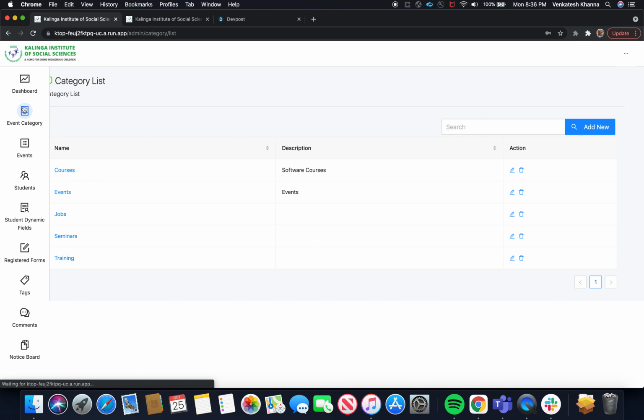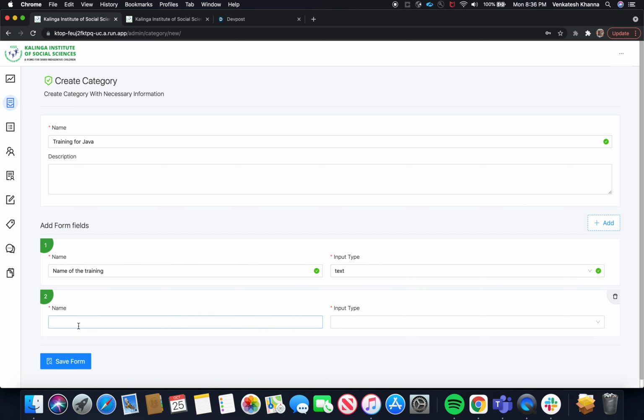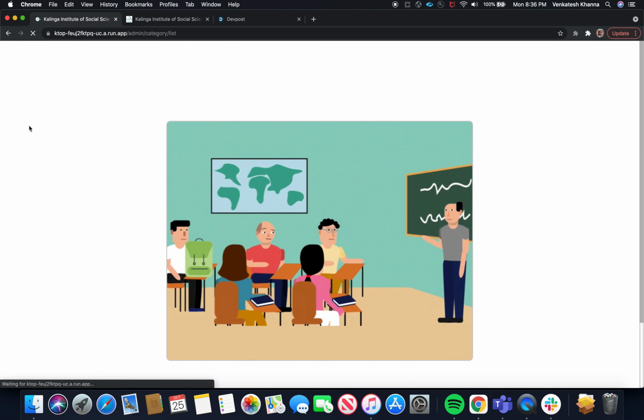For example, I can create a category here, training for Java, and we can create the name of the training. You can give the field type here, date picker or text, whatever you want, and you can add more. For date, you can give the date picker, and save the form.